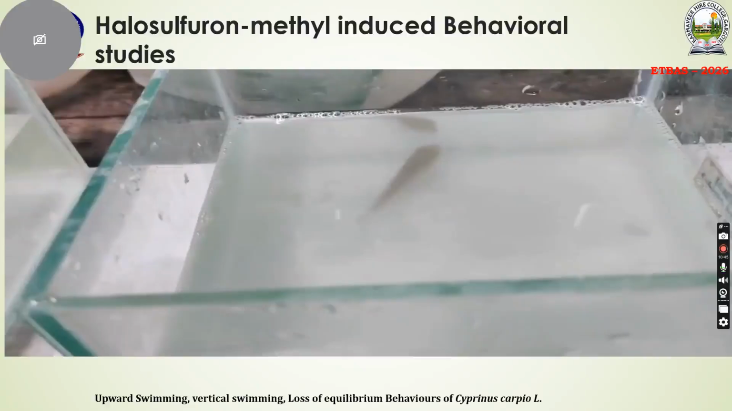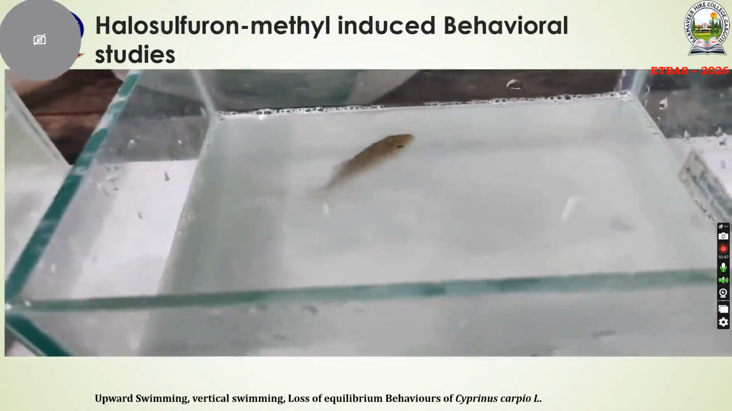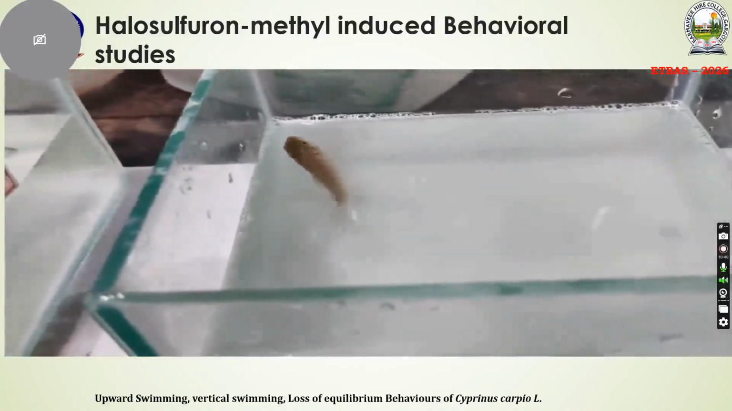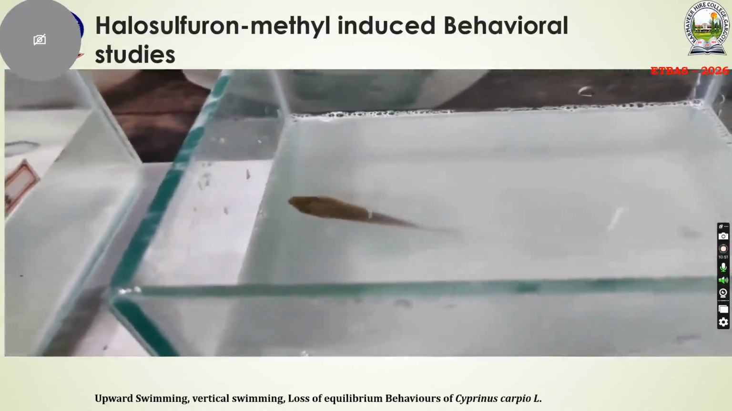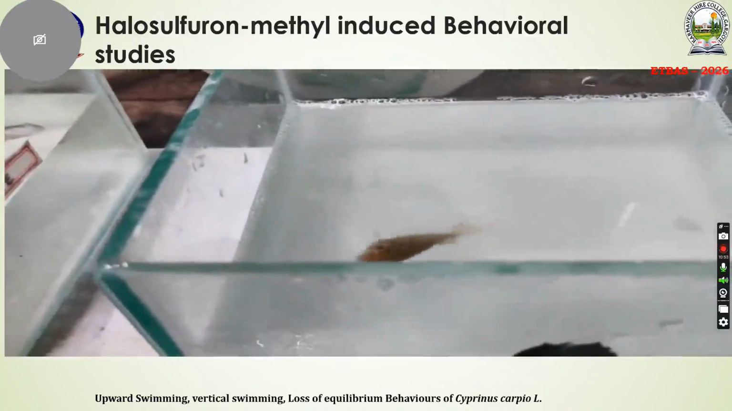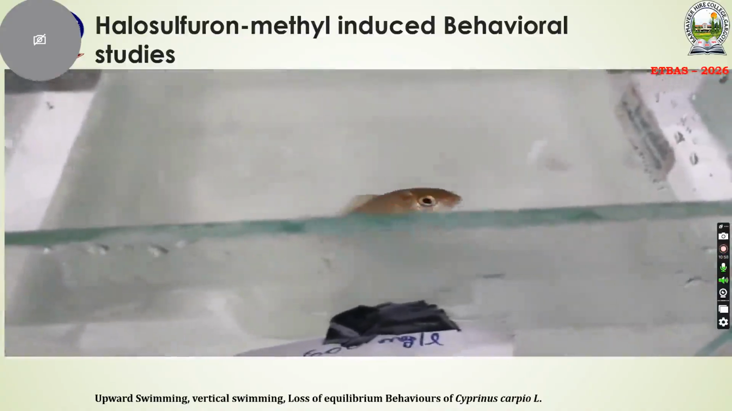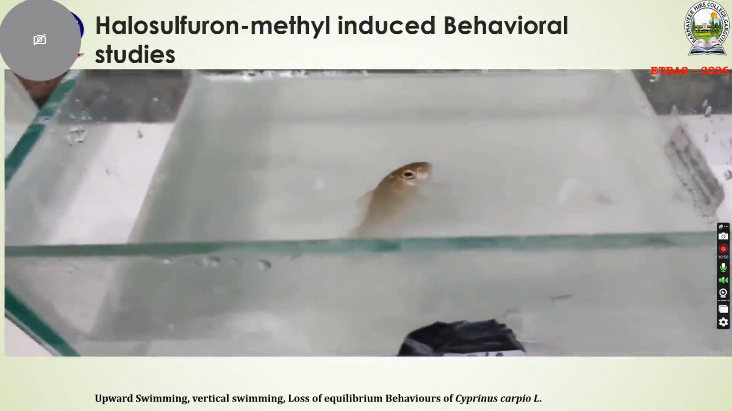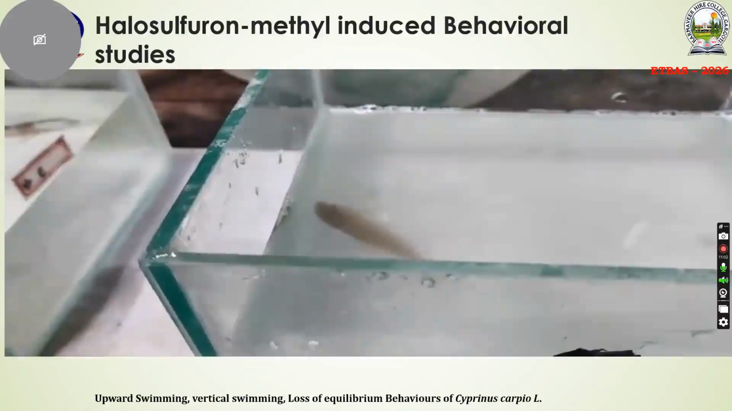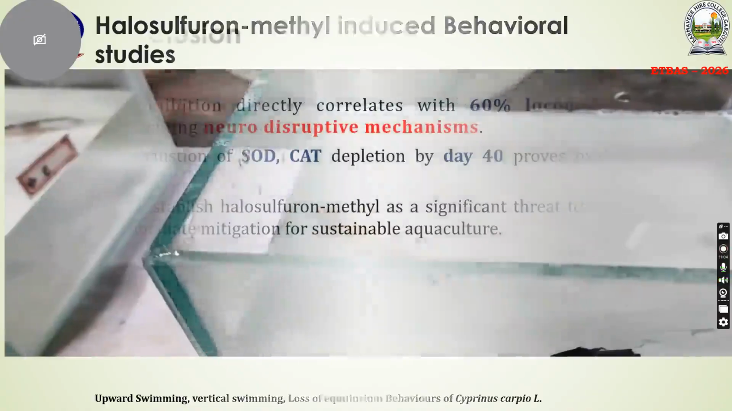This is a 5-second video showing reverse swimming, that is backward swimming, and loss of equilibrium, and upward swimming was also observed. These are the different types of behavioral responses observed in the chemical studies.